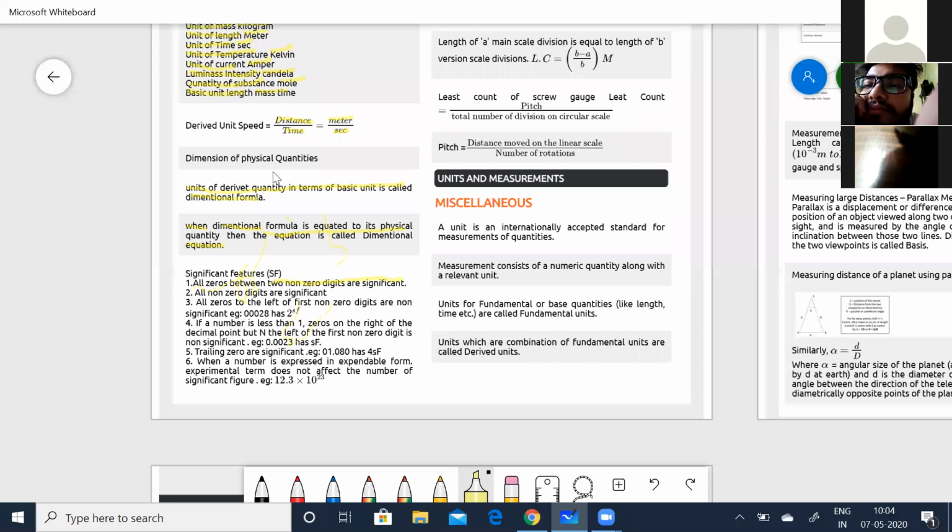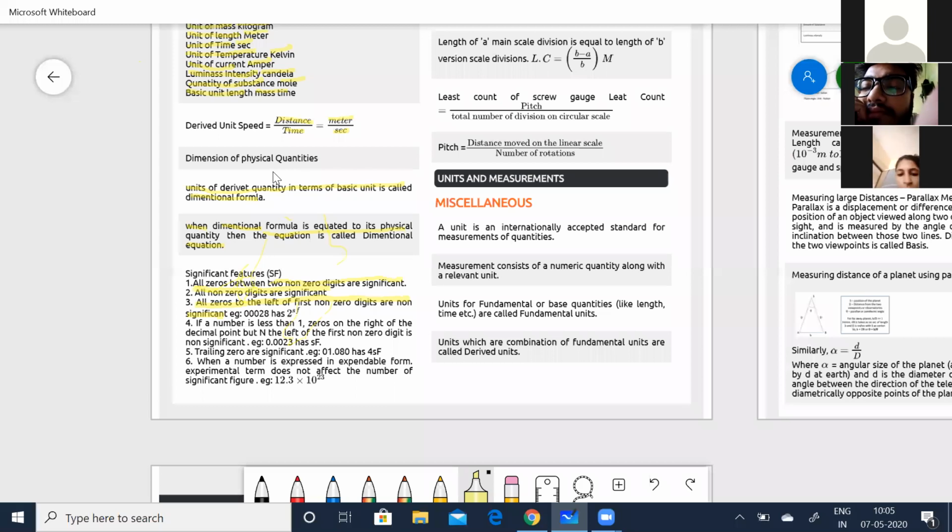All non-zero digits are significant. All zeros to the left of the first non-zero digit are not significant. For example, if it is given as 0.00028, you can just say it has two significant figures, because the earlier zeros do not have any value, so you just say 28.